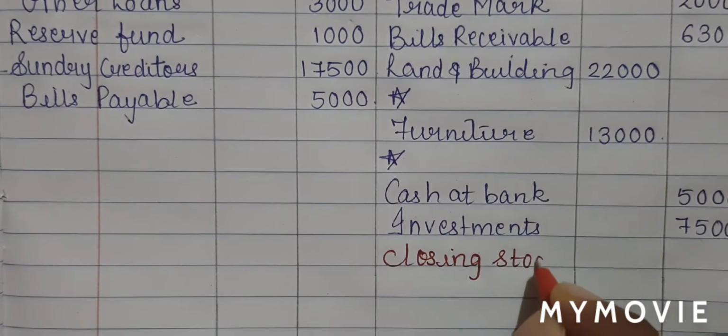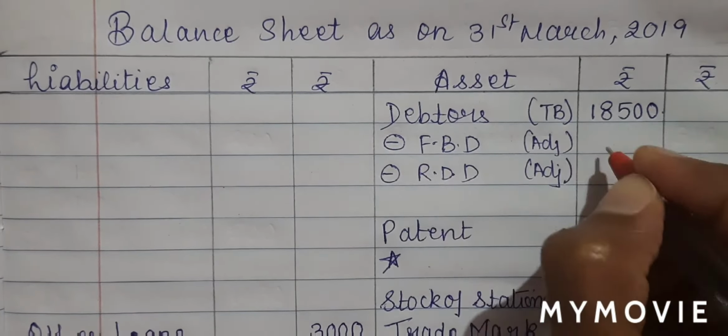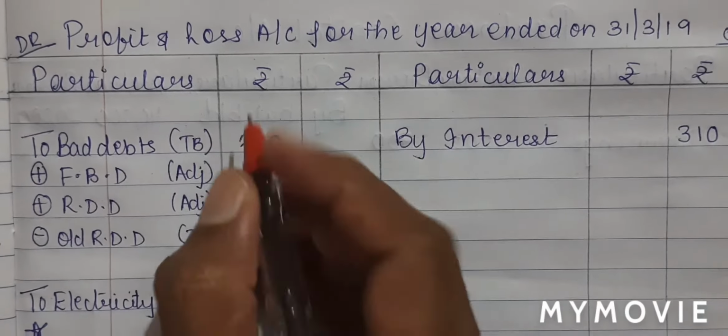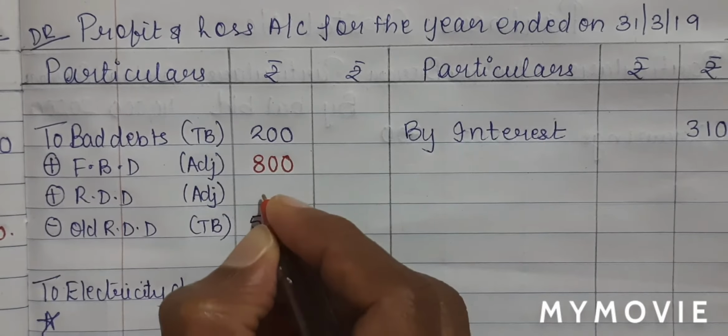Adjustment number 2. Our customer Mr. Shekhar failed to pay his dues of rupees 800. Our customer Shekhar is our debtor. So this is an amount which he has not paid us, which means it is a further bad debts. So my first effect will be on the asset side, debtors table, my further bad debts is rupees 800. This is my first effect. My second effect will be in profit and loss account debit side. I have already written FBD, so I'll only fill in the blank. Amount is 800. There is no RDD, so I'll put a dash, and I have completed with my bad debts table.